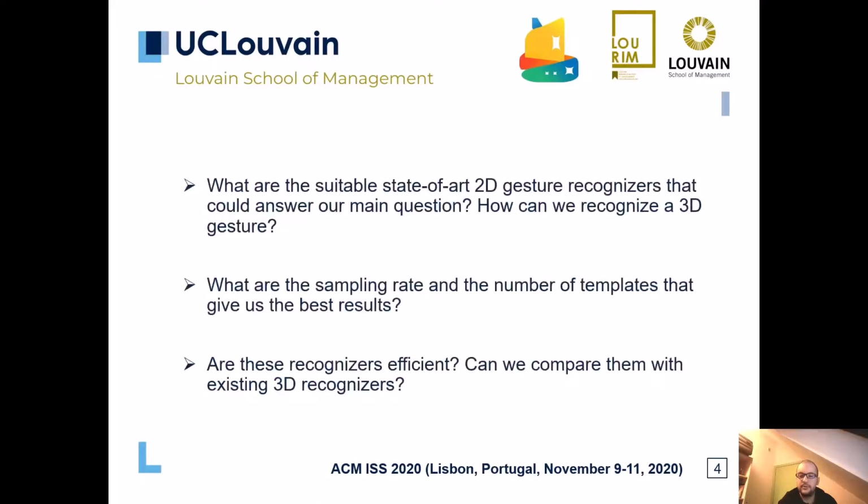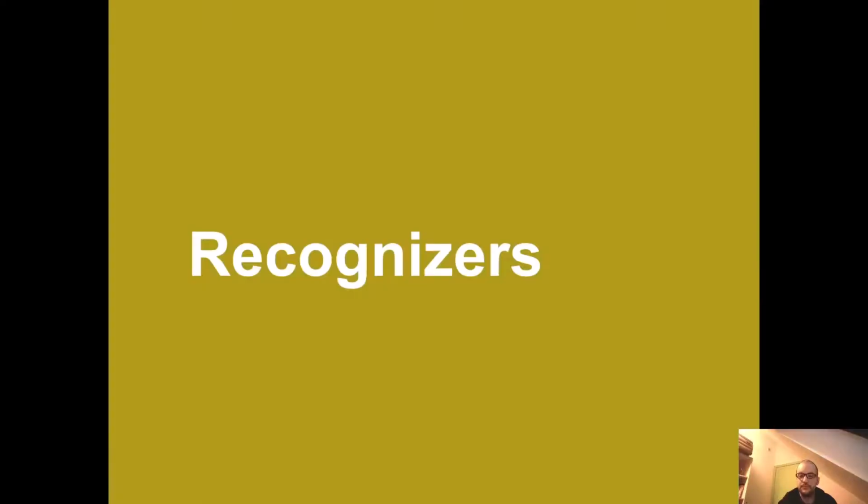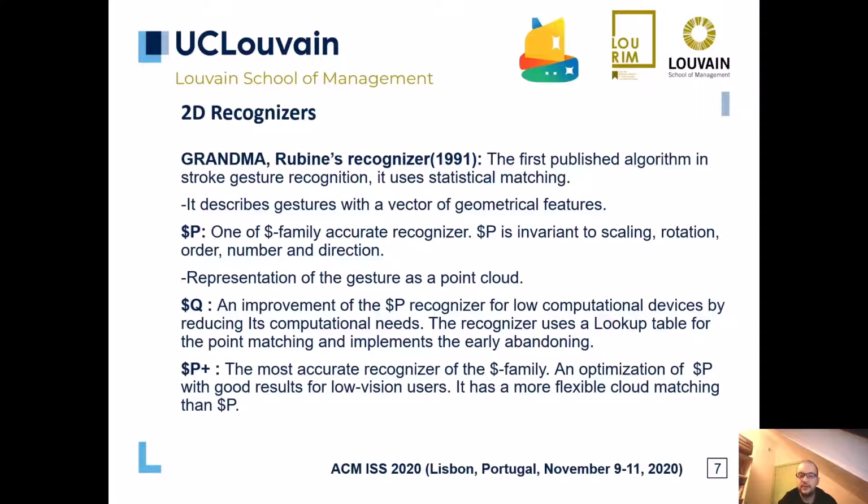Now I'd like to move to the challenges that we faced to answer the question. After conducting a targeted literature review on 2D stroke gesture recognizers, we selected 4 of them for multiple reasons, but mainly because they are simple as well as well-known recognizers. The ones we have selected are Rubine's algorithm, $P, $Q, and $P+.